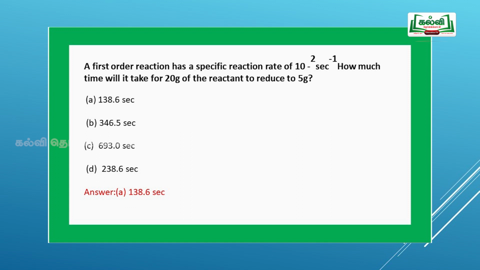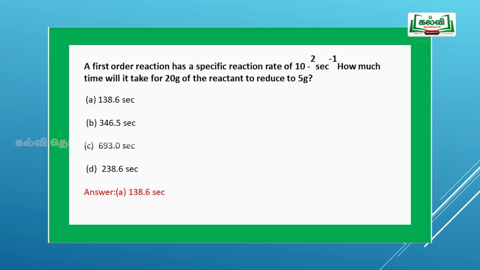Next question, a first order reaction has a specific reaction rate of 10 to the power of minus 2 second inverse. How much time will it take for 20 gram of the reactant to reduce to 5 gram? As per the reaction, 20 gram has to reduce to 5 gram. 20 to 10 is the first half life, then 10 to 5 is the second half life.